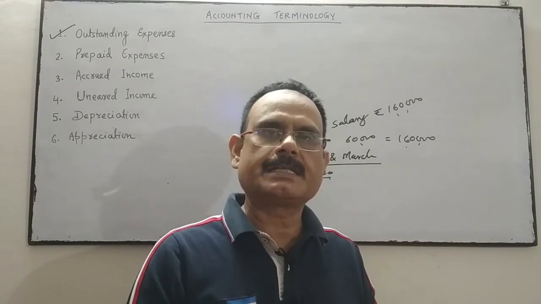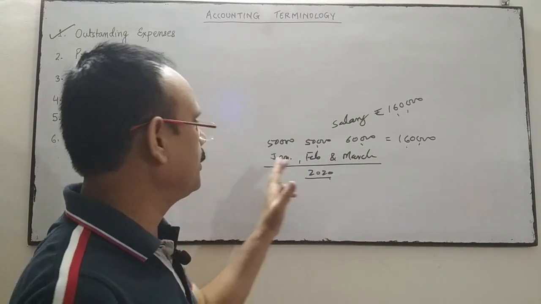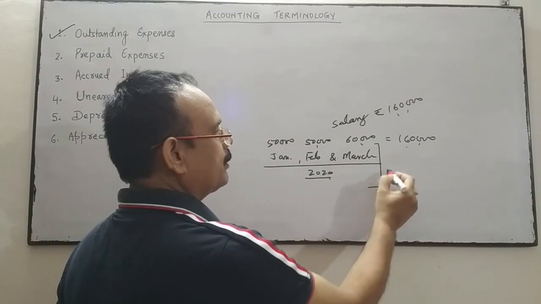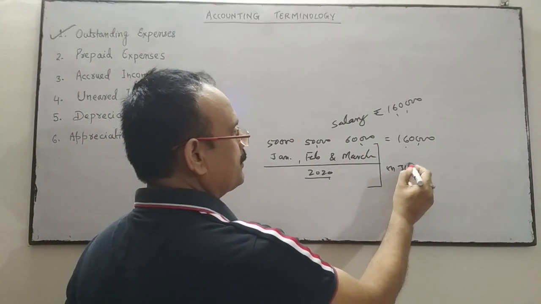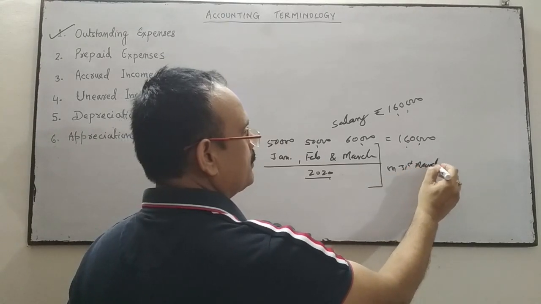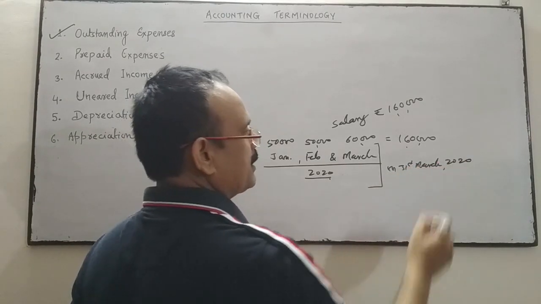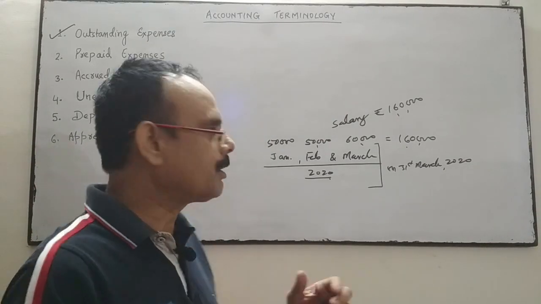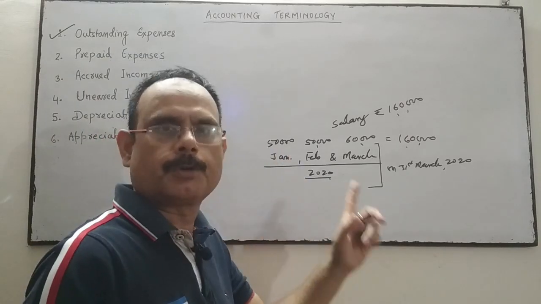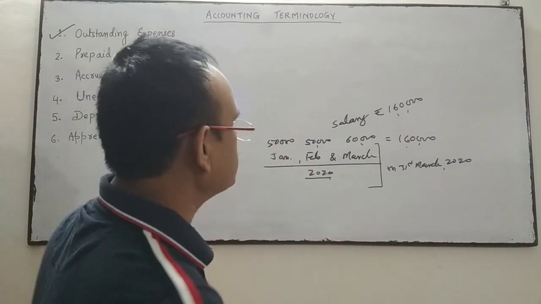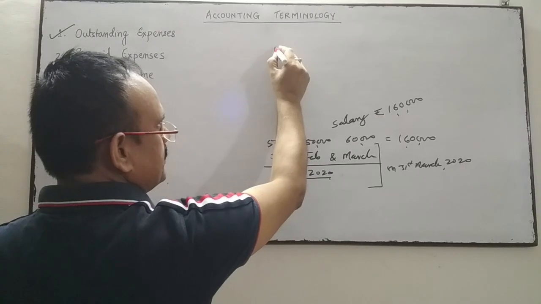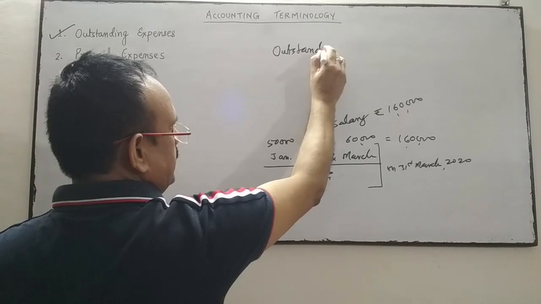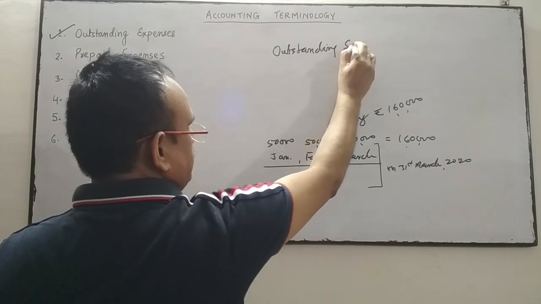However, the employee has given his services in these 3 months, but at the end of the financial year, on 31st March 2020, the company or the firm or the business has not given the salary to those employees. So that expense is called outstanding expenses. It is called outstanding salary.